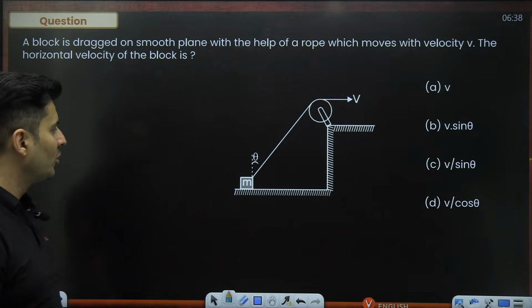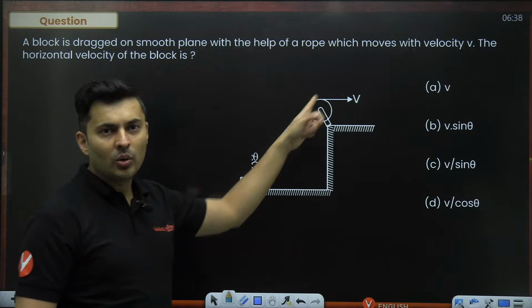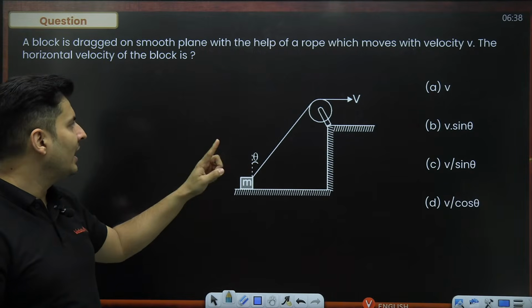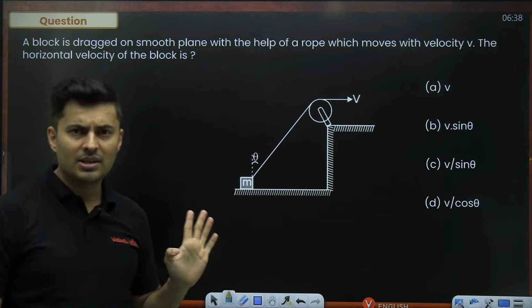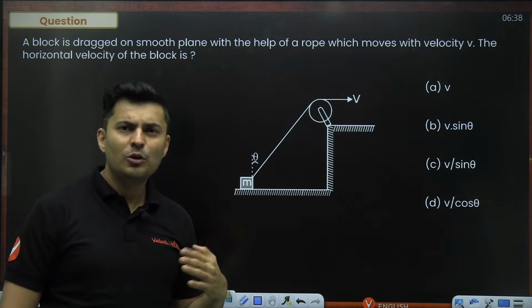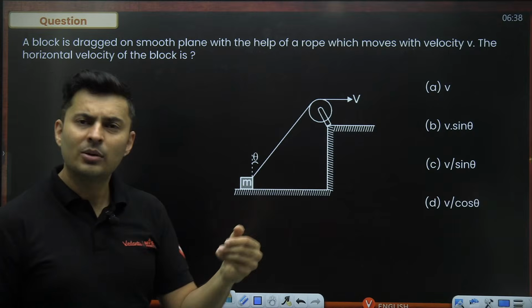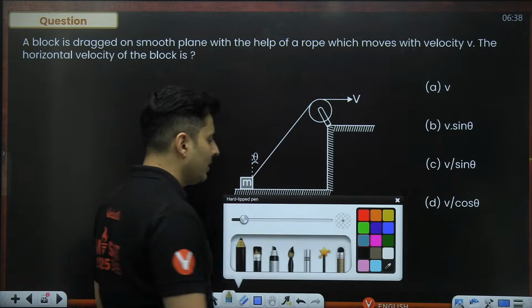Wow, we have constrained motion. You are pulling this string over this pulley. This mass is moving, making an angle theta. What is the velocity of the block? Whenever such questions come, always do supply and demand, split the components, and you will see it becomes easy. What do I mean by that?